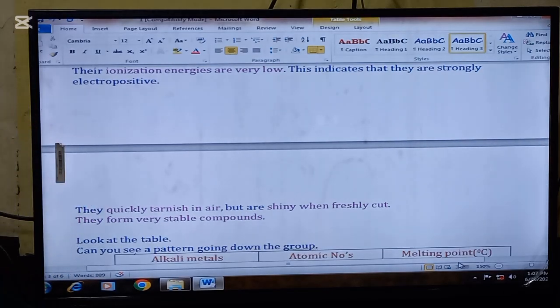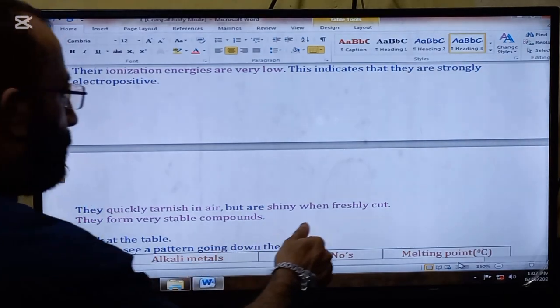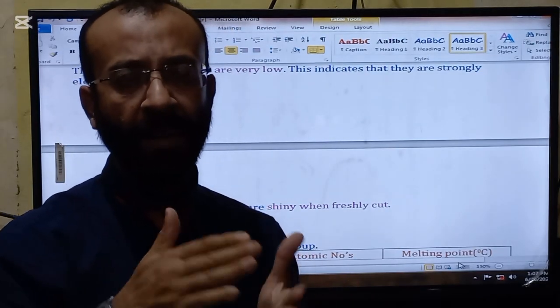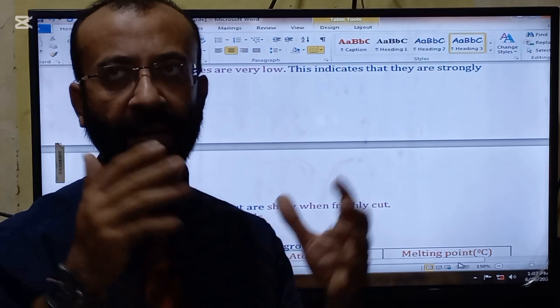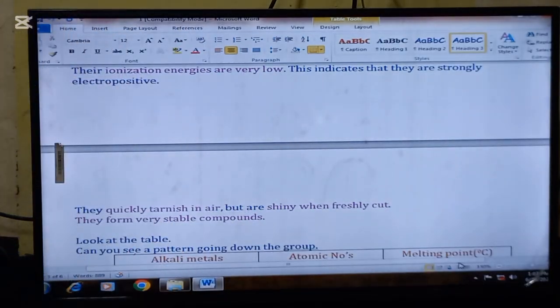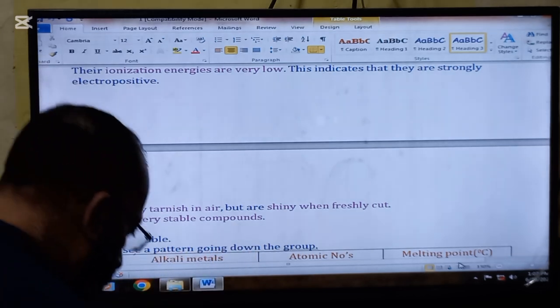and they quickly tarnish in air but are shiny when freshly cut. So when they are freshly cut, they are shiny, but after some time, when they react with the moisture in the air, they become tarnished. They form very stable compounds.